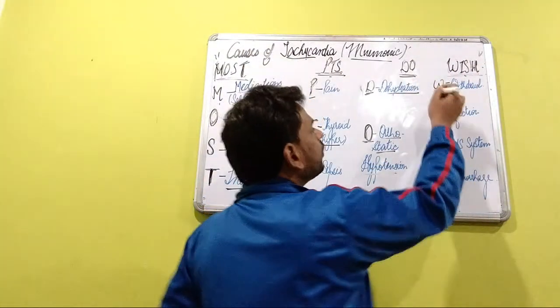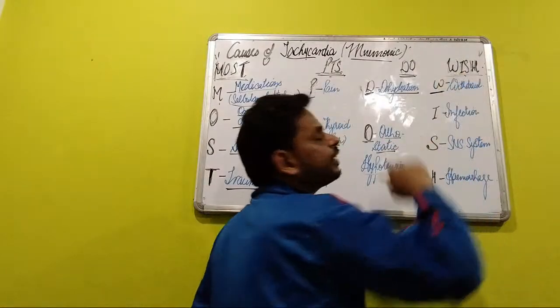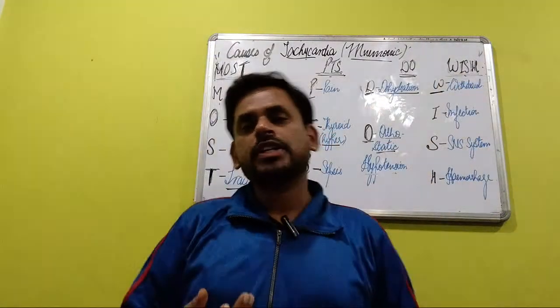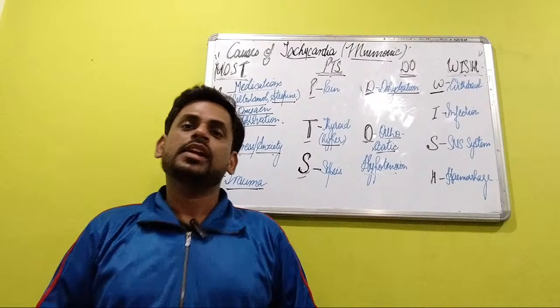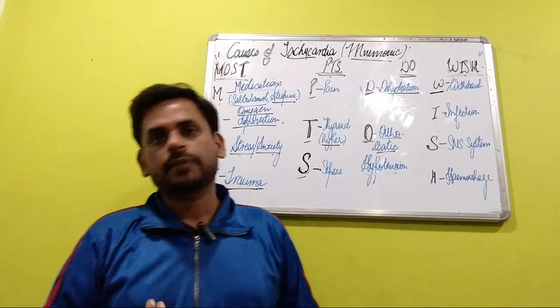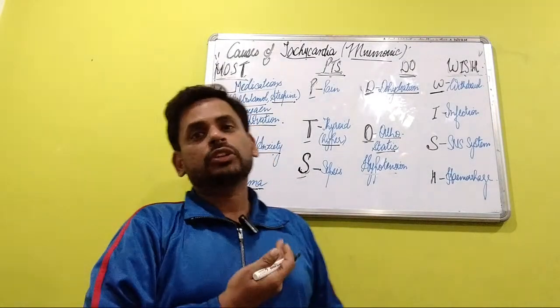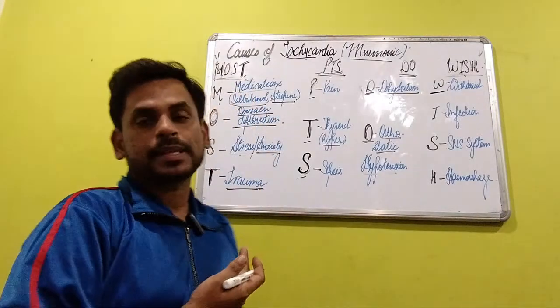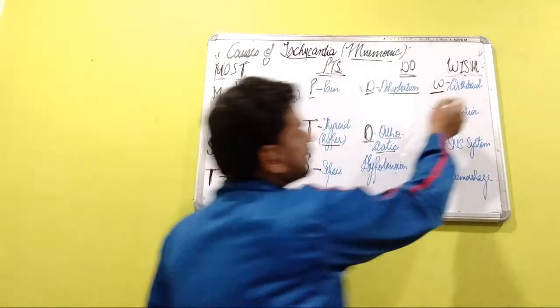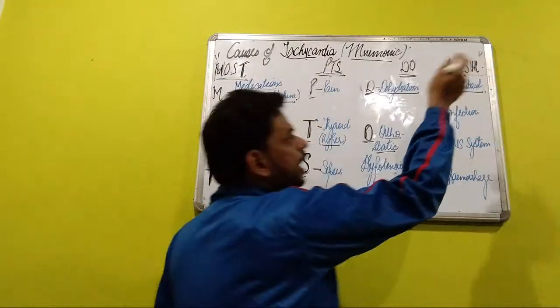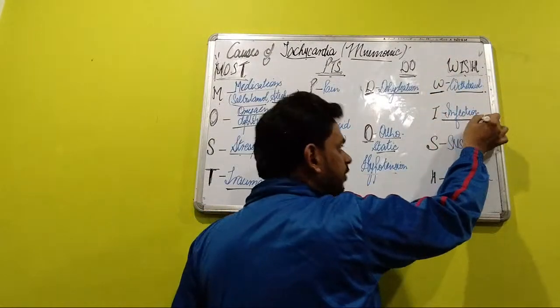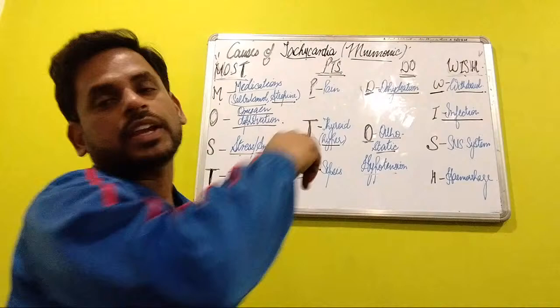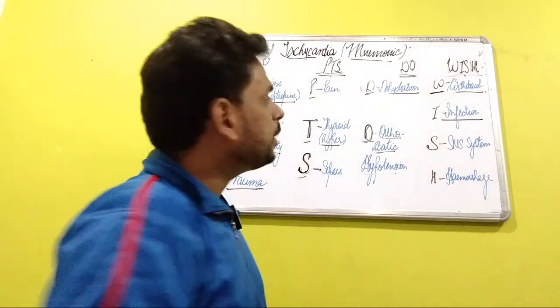The W of wish is referring to withdrawal. In certain individuals, when alcohol is withdrawn or certain medications are withdrawn, tachycardia can be precipitated. So the W of wish is referring to withdrawal symptoms, and the I is referring to infection. In any situation of infection, tachycardia can be precipitated.